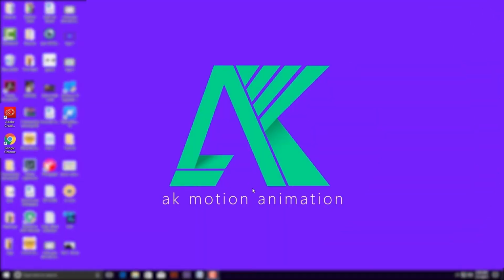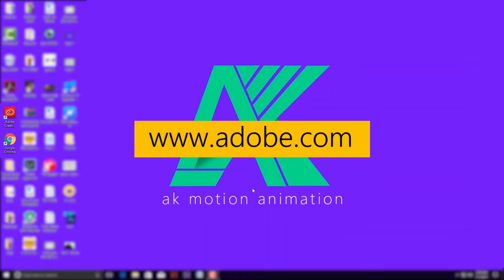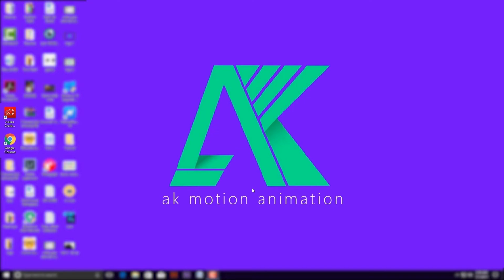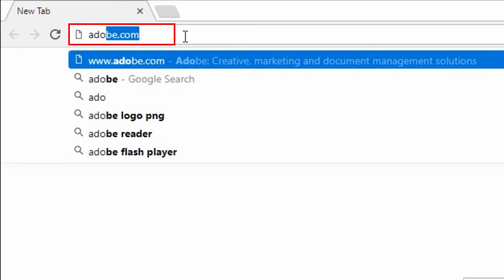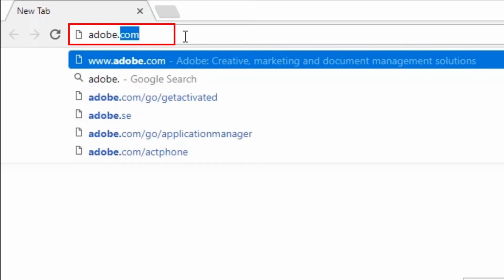First of all, we go to the site adobe.com. We need an internet connection for this. You can use any browser. I have Google Chrome, so I am using this. Type adobe.com and then press enter.